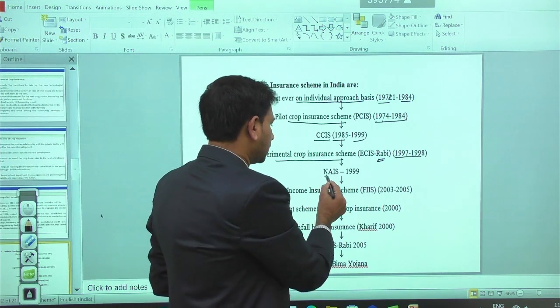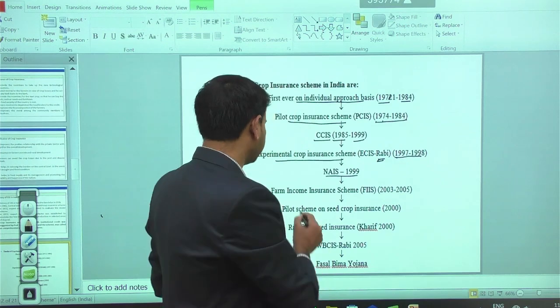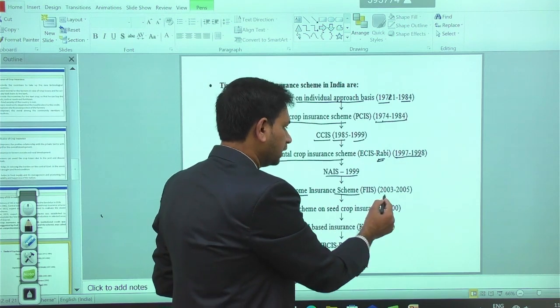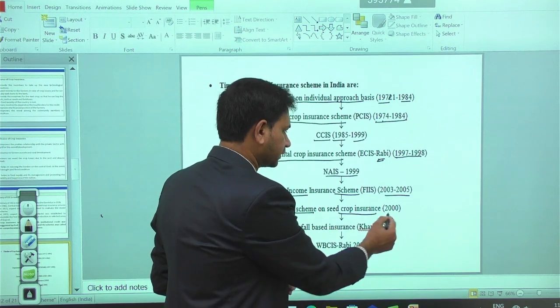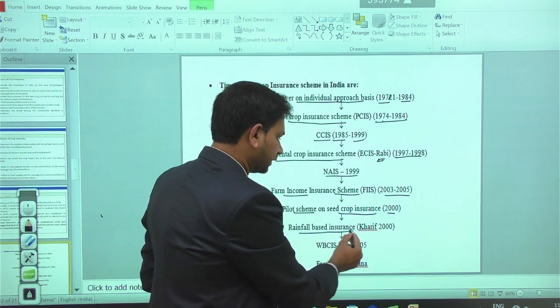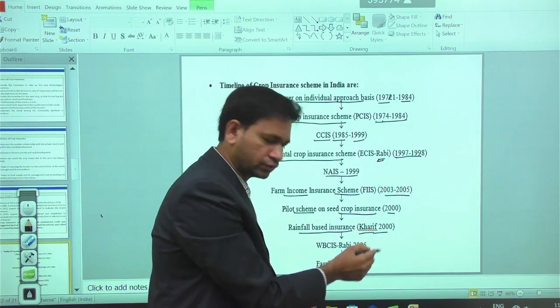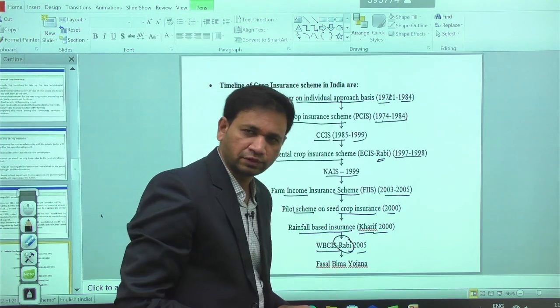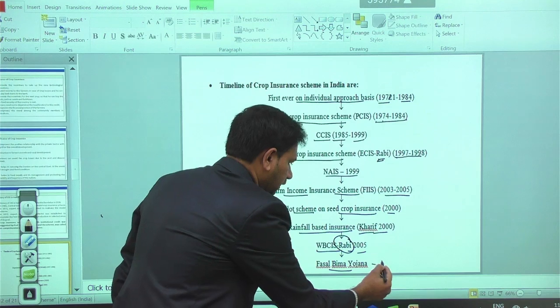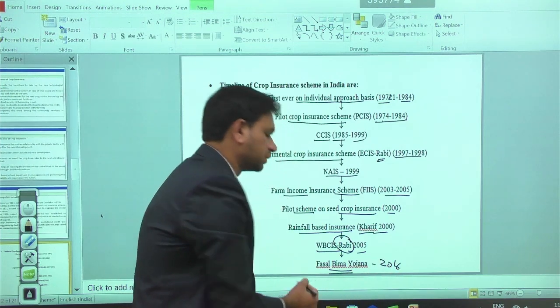Then the National Agriculture Insurance Scheme in 1999. Farm Income Insurance Scheme 2003 and 2005. Pilot scheme on seed crop insurance 2000. Rainfall based insurance scheme for kharif crops 2000. Weather based crop insurance scheme for rabi crops 2005. Then in February 2016, we got the Fasal Bima Yojana.